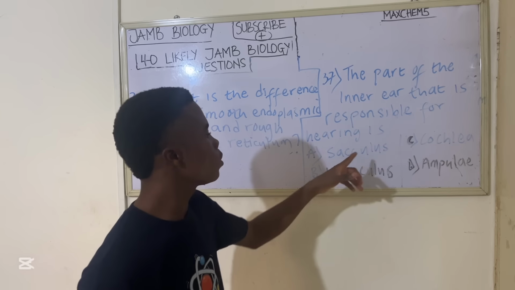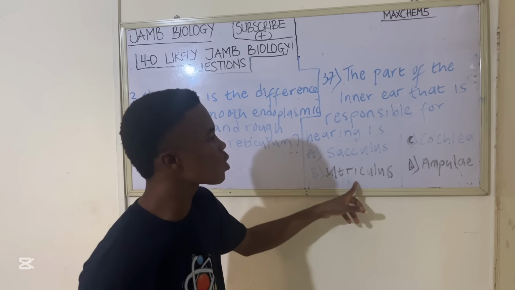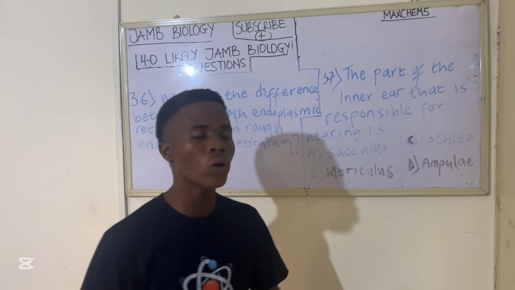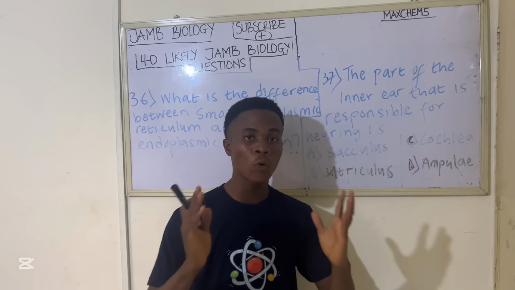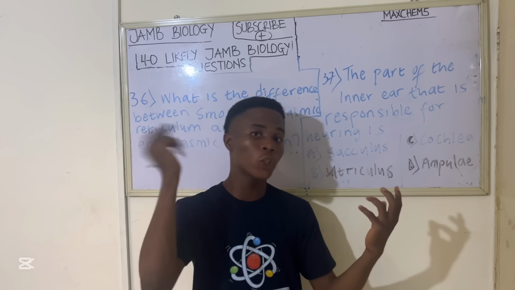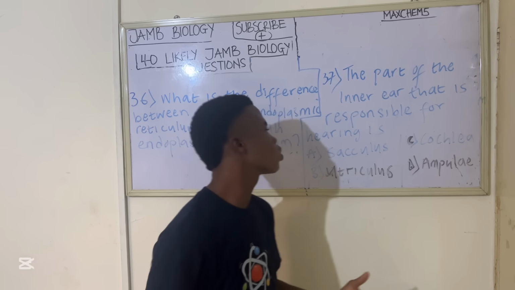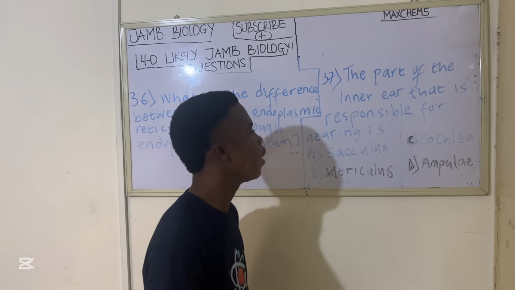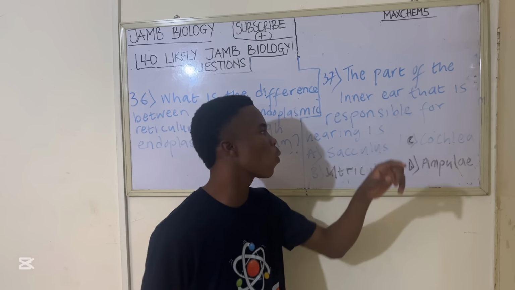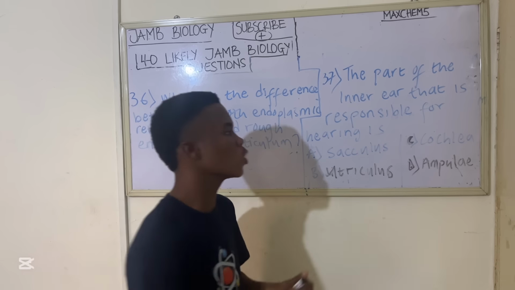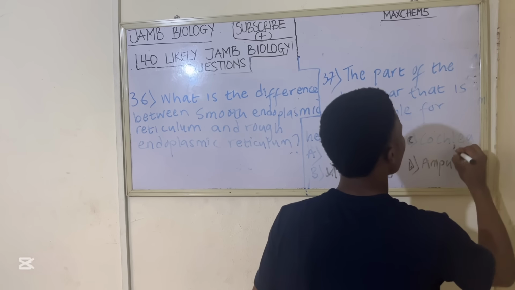And this circulus, utriculus, and ampulla are the ones responsible for balancing, that is, they help in stability of the body position when there is a sound vibration. But cochlea is the part of the inner ear that is responsible for hearing. So the correct option here is cochlea.